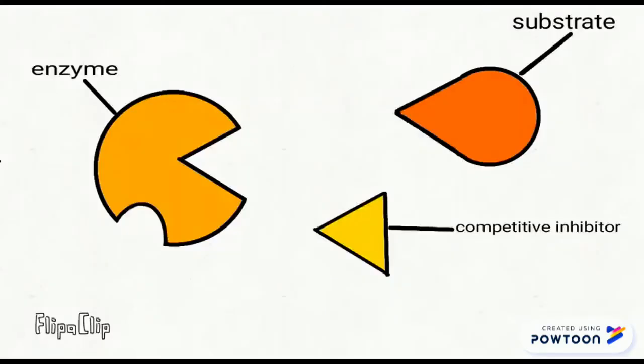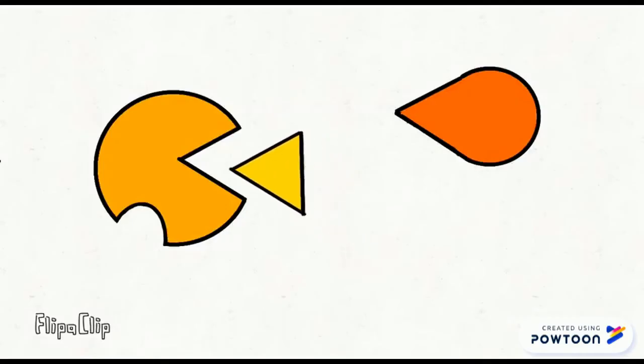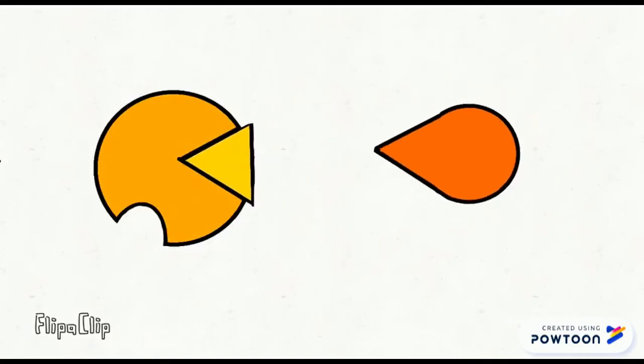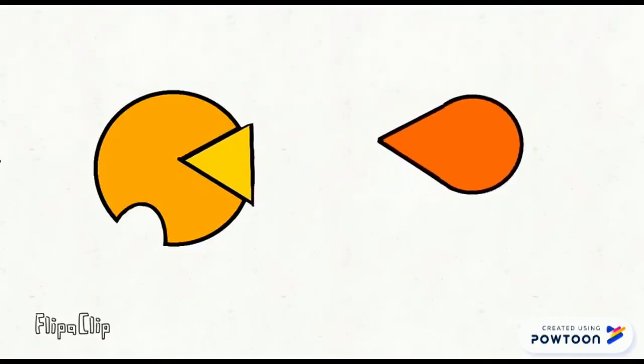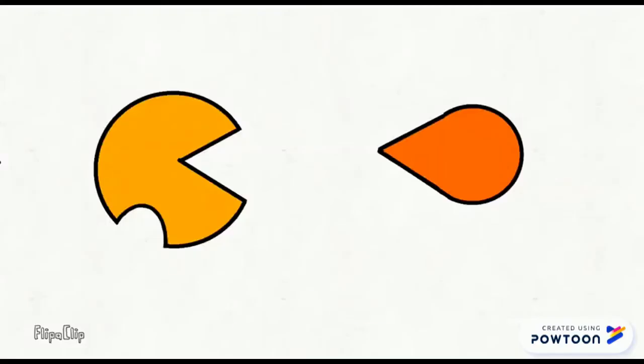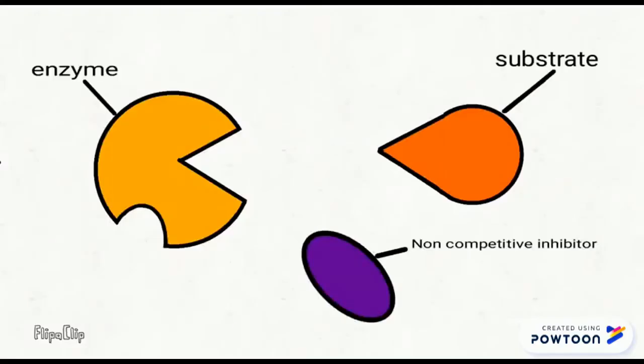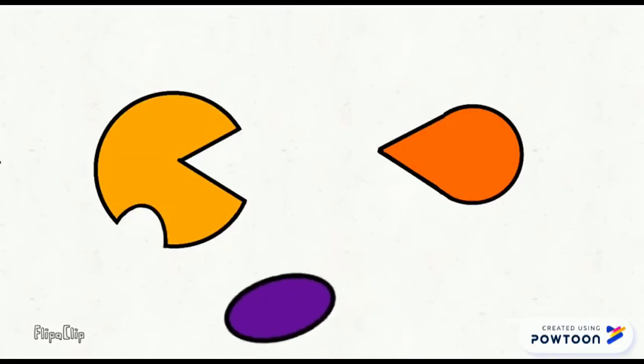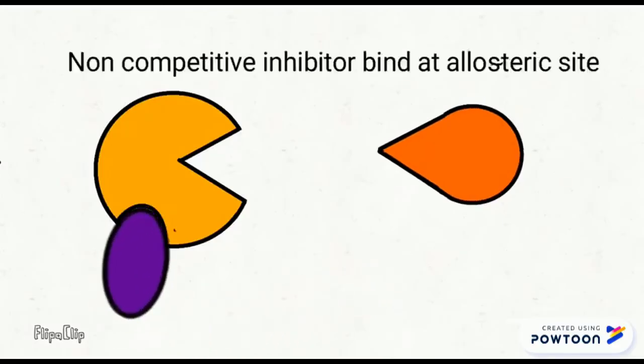First, let's start with competitive inhibitor. Competitive inhibitor will bind loosely and temporarily to the active site of an enzyme because it has a similar structure with the active site of an enzyme, meaning to say that competitive inhibitor and substrate will compete for the same active site.